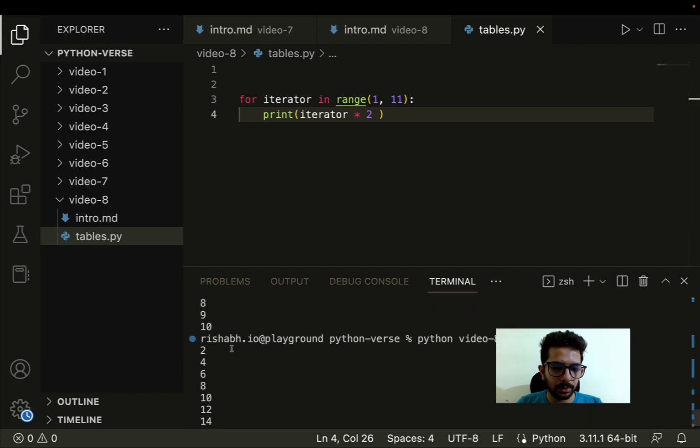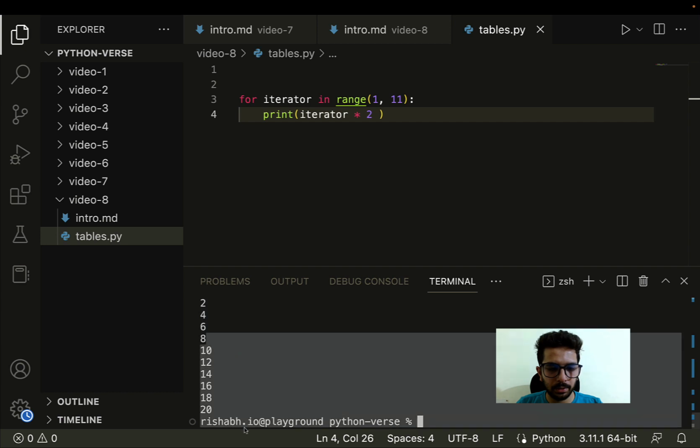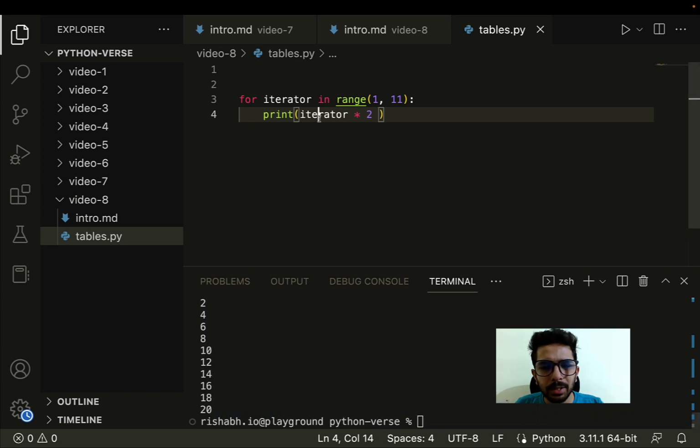Cool. So as we can see, 2, 4, 6, 8, 10 and so on, right? Similarly, I can print any table. Now let's make this a little cleaner and more readable, so that it's easier to read as a table.